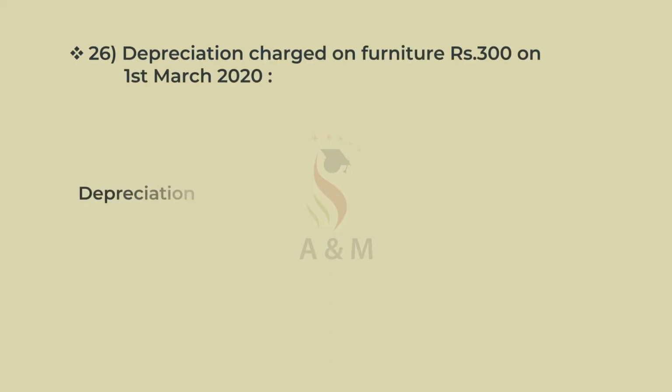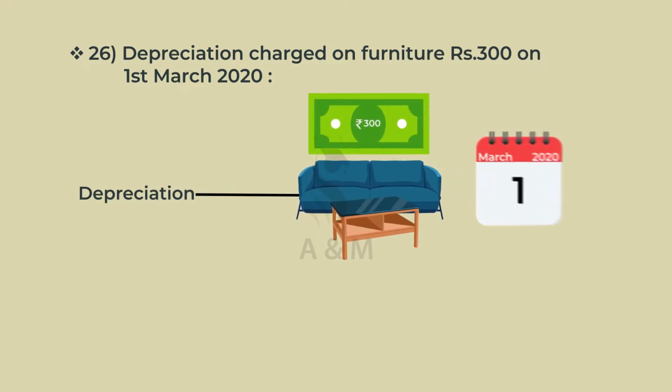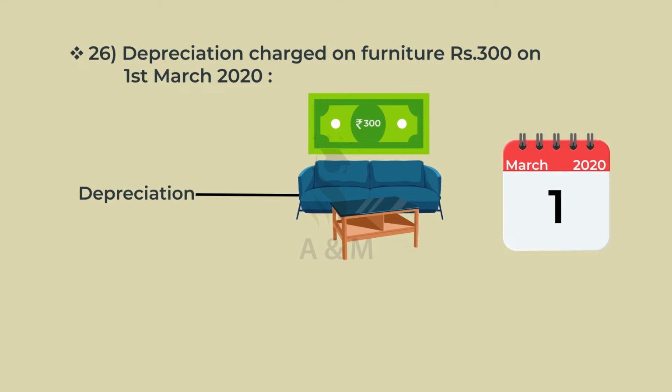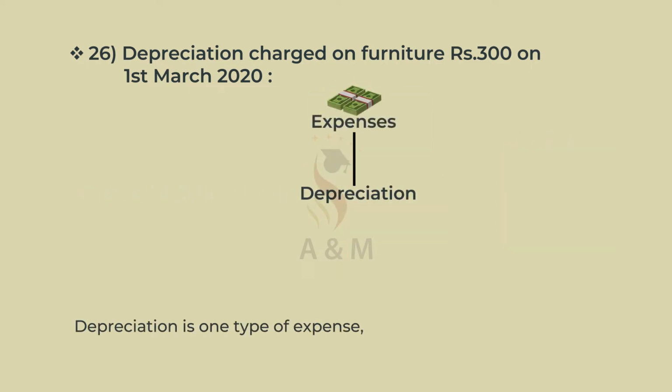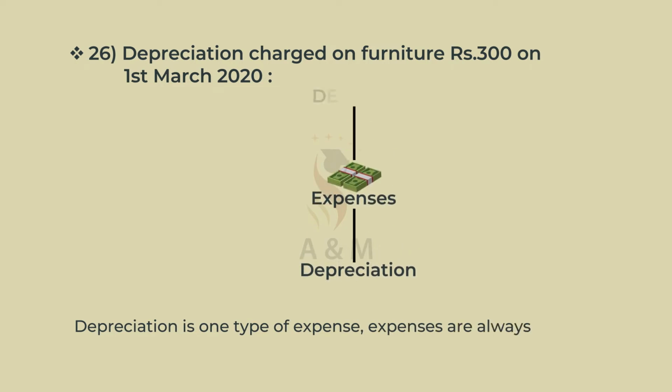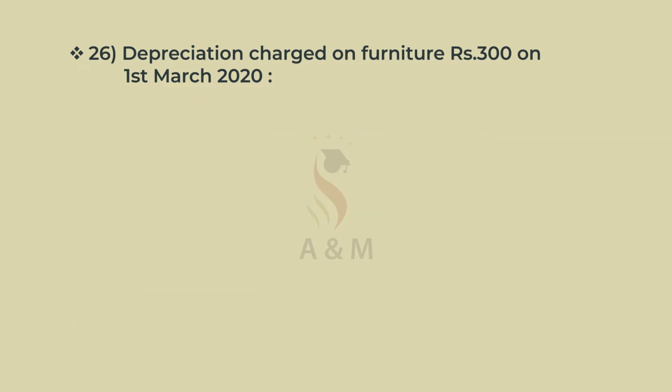26th, depreciation charged on furniture Rs 300 on 1st March 2020. Depreciation is one type of expense. Expenses are always debited, which is based on the debit and credit golden rule. Furniture account is a real account.